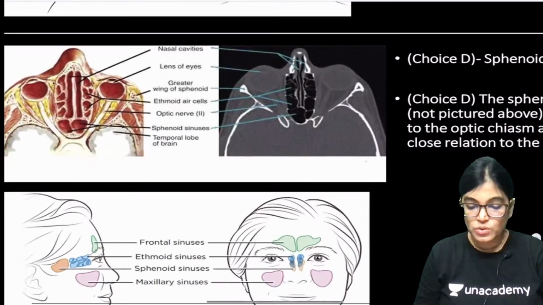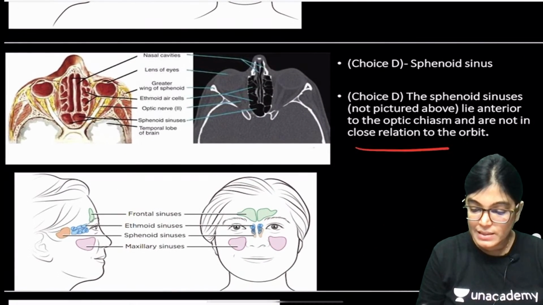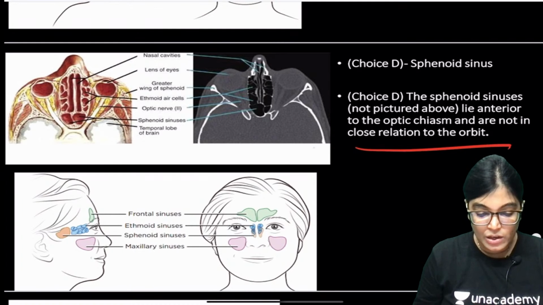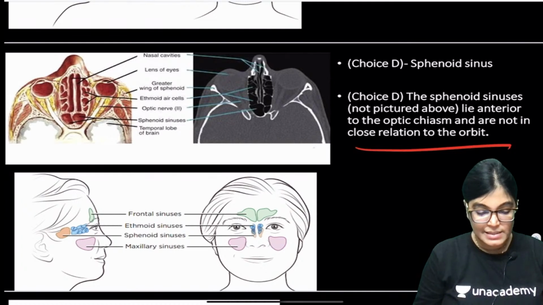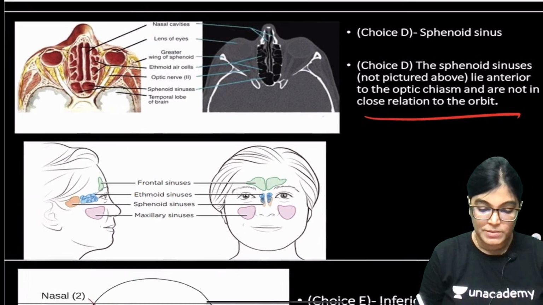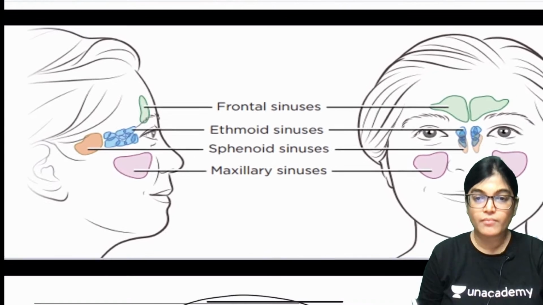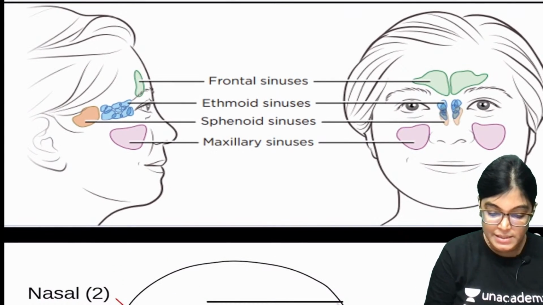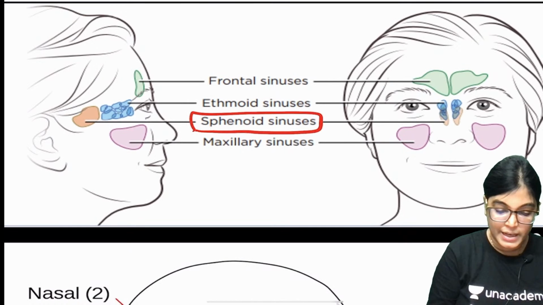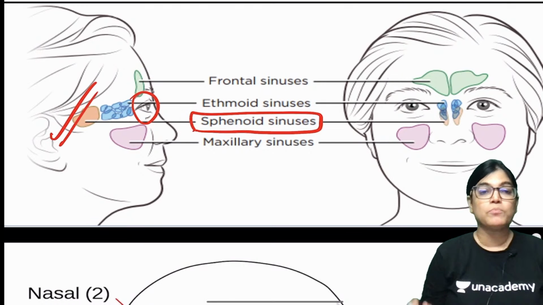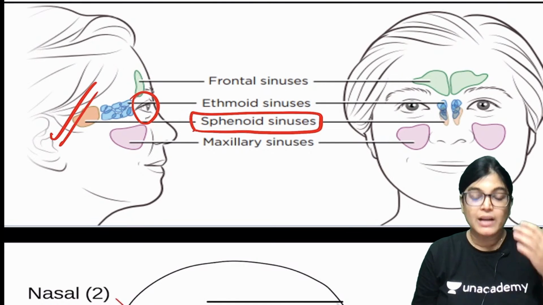Now moving to the sphenoidal air sinus. The location of the sphenoidal air sinuses is posterior to the orbit. Let me just show you this diagram. Just see here, this is the sphenoidal air sinus, and if this is the orbit, it is located more posteriorly to the orbit, not inferiorly.